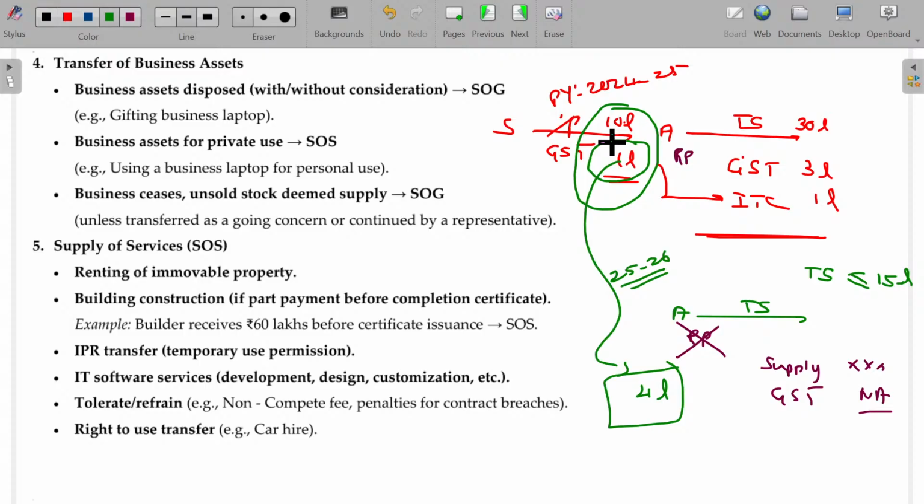Clear? Hope you will now be able to understand the logic behind these two. Being the registered person, you enjoy the ITC. The next moment you surrender, and after enjoying the ITC, all the materials you are now using for your finished goods, that is cheating only. Clear? So, if you are a registered person and purchase any asset, later on cancellation of the registration certificate, it is presumed that the asset you purchased as a registered person is now transferred from a registered person to an unregistered person. Those two persons are different, okay.